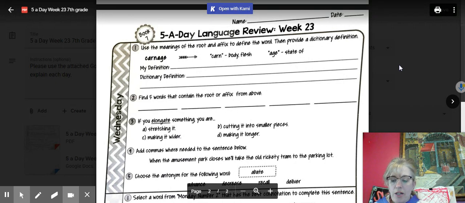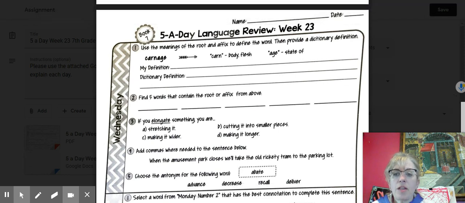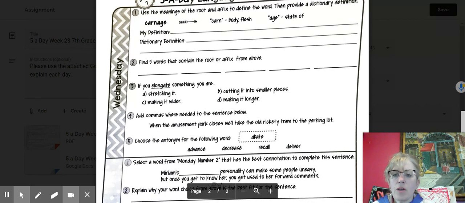this is the information on the Wednesday for week 23. You have the word carnage, so you know how to do your definition, your dictionary definition, and then please at least make sure you have 4 words that have carn in them or end with age. That has to be a suffix. Don't start your word with age.